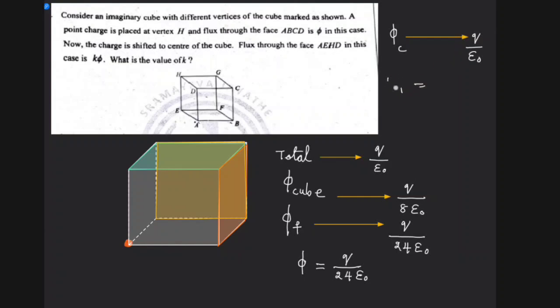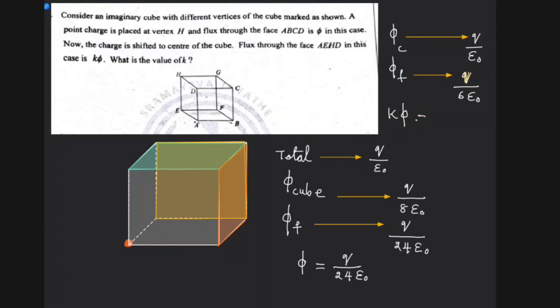So no, it is not through the cube, it is through the face he is asking, right? So he is asking through the face. So through the face how much? Now these 6 faces all share it, because it is in the middle. Therefore flux through the face is, now since 6 faces share it, therefore this is q by 6 epsilon naught. Right? Clear?